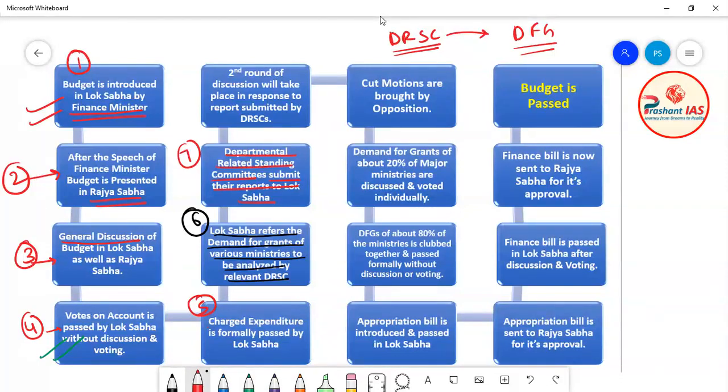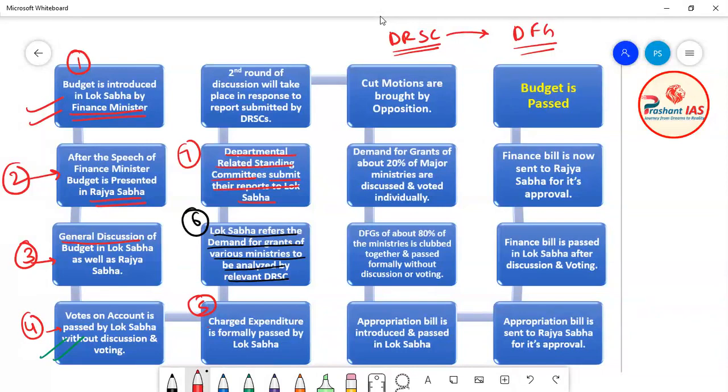For example, one DRSC will make the report of demand for grant of the Health Ministry, and one DRSC will make the report of demand for grant of the Home Ministry. So the DRSCs, meaning departmental related standing committees, will analyze the demand for grants made by various ministries, and based on their analysis they will make a report and submit it to the Lok Sabha. So this is the seventh step.